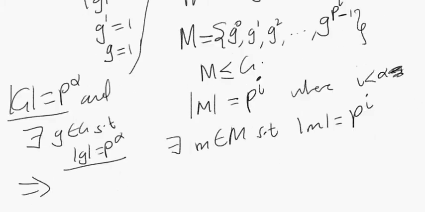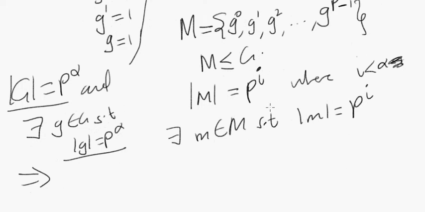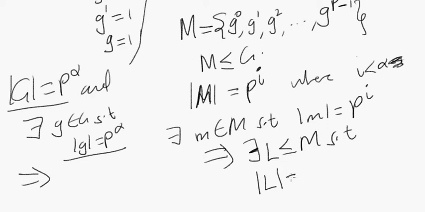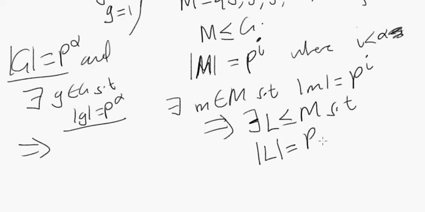If M is a group and the order of M is p to the I, suppose that there is some little m element of our subgroup M whose order equals p to the I. Can we also conclude by our previous theorem that there must exist a subgroup, let's say L, of M, such that the order of L equals p, just by the same idea before?